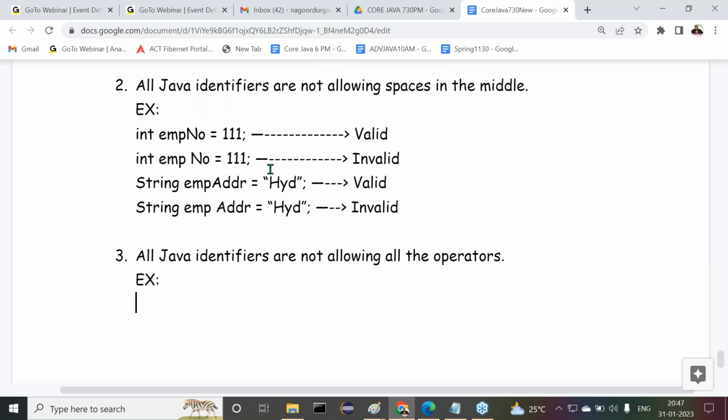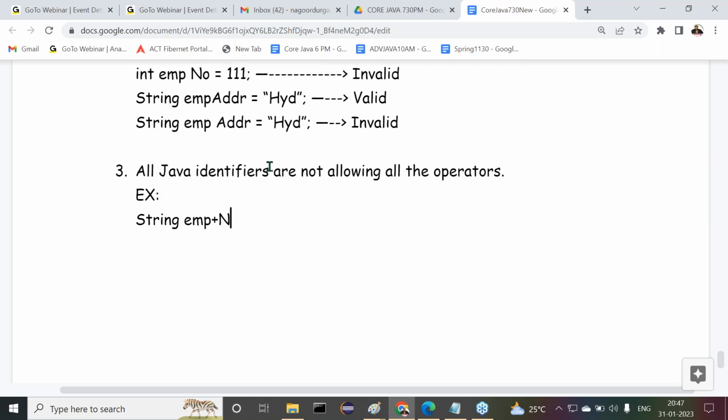Observe carefully. For example, String emp+name = "Durga". Next, String emp-mail = "durga@durgasoft.com", which we provided.